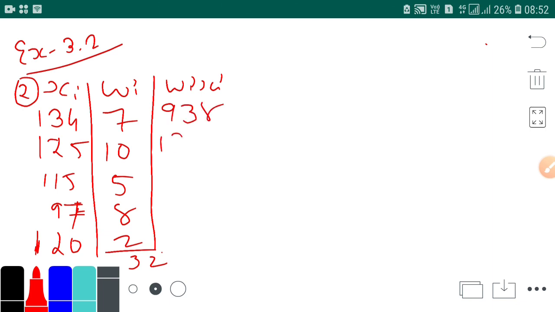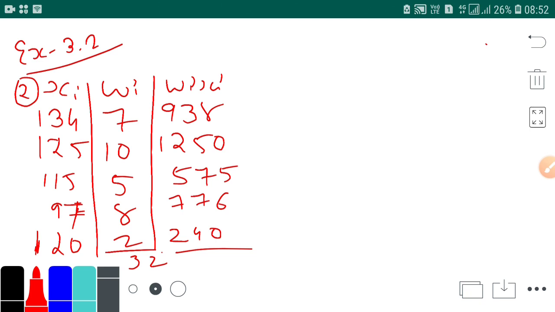Then 125 into 10 is 1250. 115 into 5, it's 575. Then 97 into 8, it's 776. 120 into 2, it's 240.